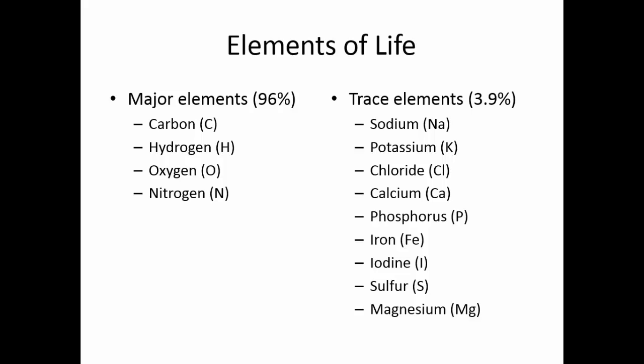To help you remember which elements are important to life, you can remember C. Hopkins Cafe, where the manager uses lots of salt. Carbon, hydrogen, oxygen, nitrogen are the major 4. Then we have phosphorus, iodine, potassium, sulfur, calcium, iron, magnesium, sodium, and chloride. Those are all of the elements that are primarily important to living things.